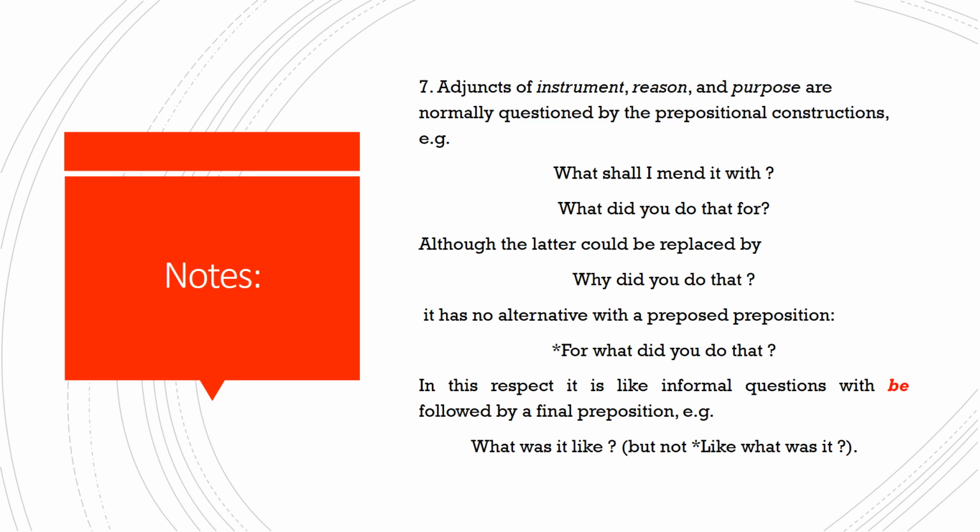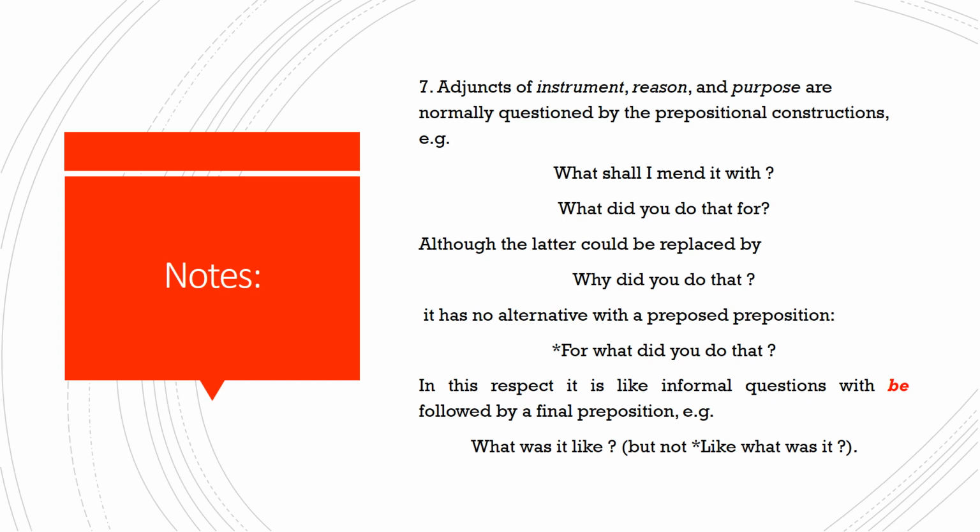So it has no alternative with a proposed preposition. The preposition here cannot be put at the beginning of the question. Which types of meaning? Instrument, reason, and purpose. So we cannot say, for what did you do that? This is incorrect.